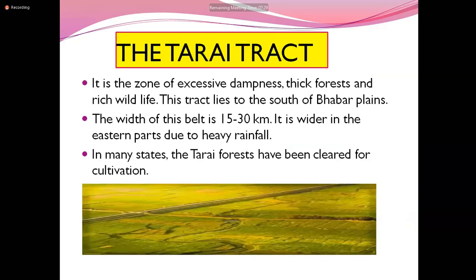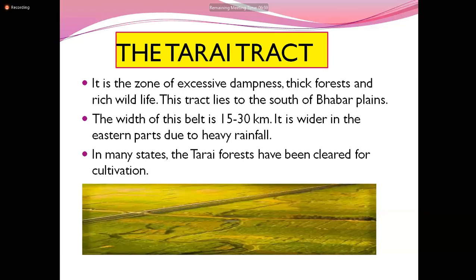Next, we are going to see the Terai tract. Followed by the Babar plain is the Terai tract. It is a zone of excessive dampness, thick forest, and rich wildlife. Here you have the heavy flow of rivers and excessive moisture, and so the thick forest.